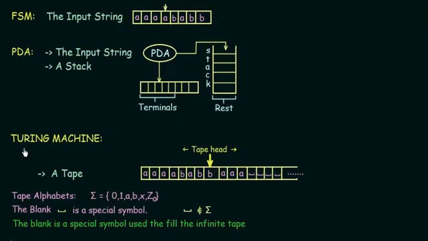Now coming down, we have the Turing machines, which we are going to discuss in this lecture. In Turing machine, the data structure that we have is something known as a tape. So a tape is something that looks like this, as it is shown in this diagram. We see that the tape is a sequence of infinite symbols. It is an infinite sequence, and over here we have something known as the tape head. The tape head is positioned on the symbol on which the current control is present, and then the tape head can either move one step to the left or one step to the right depending on the kind of computation that we have.